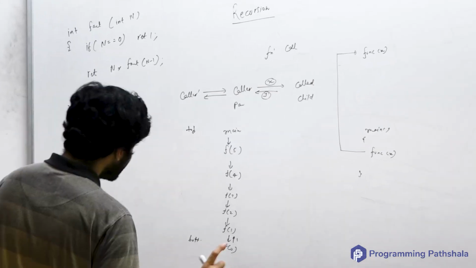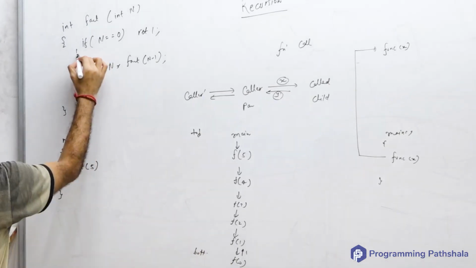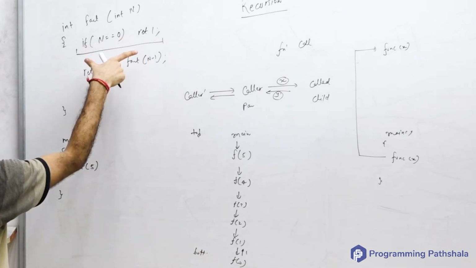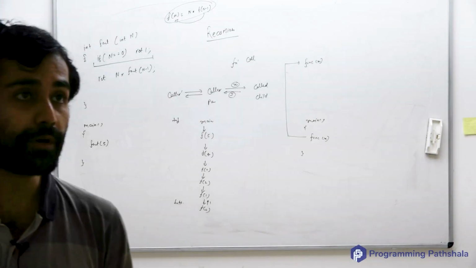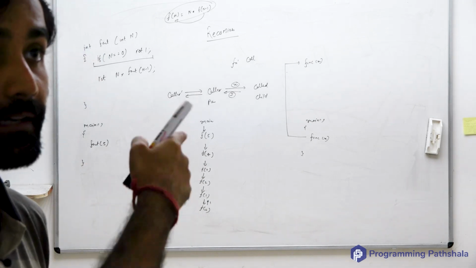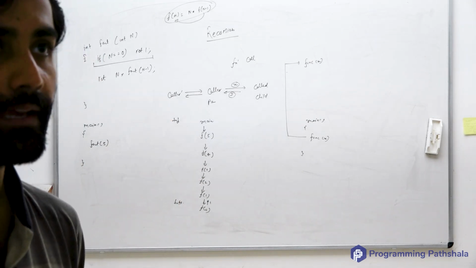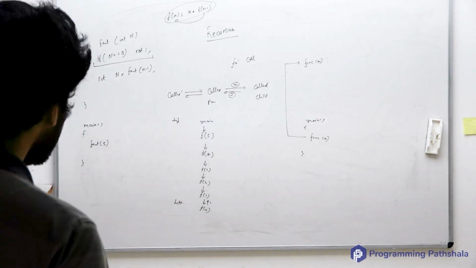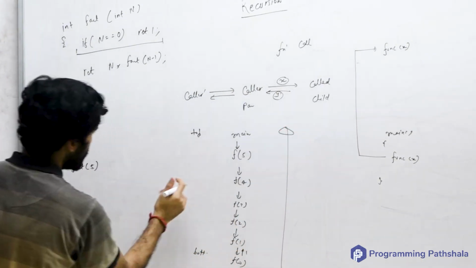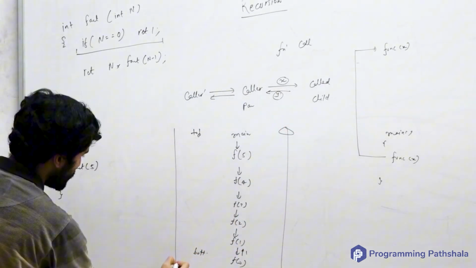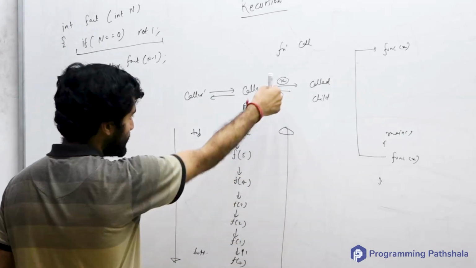Okay, so one thing that I can say is that the termination condition is the reason because of which the return flow starts. If you don't write the termination condition, then the return flow will not start. Okay, so it is very, very important. And the return flow happens from bottom to top. So see, the call flow happens from top to bottom and the return flow happens from bottom to top.